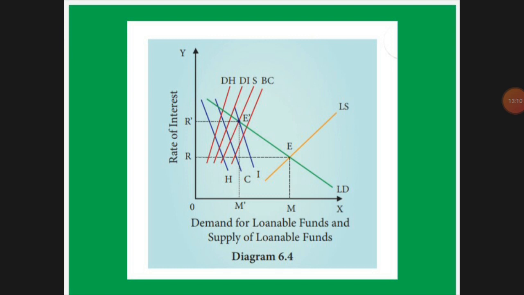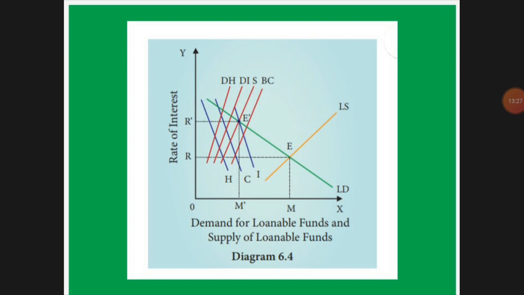The loanable demand curve represents the total demand for the fund. According to the years, H is the hoarding curve.